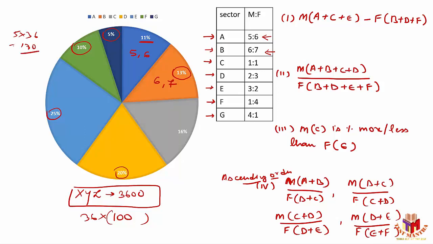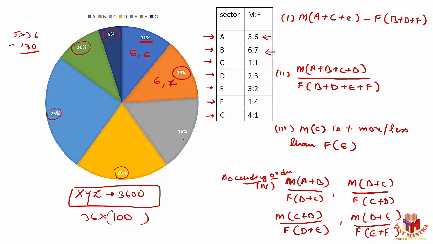But is it necessary to find out all the numbers? No, it's not, because I have a limited number of questions available. I want the data for those only. So do not find out each and every value first. It's a normal tendency that we calculate each and everything, then we try to implement that in the question. Never do those kinds of things. Check what our requirements are. Those are the questions. Check what our requirements are. According to that, decide your movement.